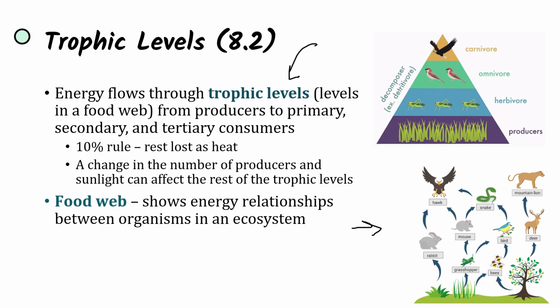So over here we have our producers, our plants, and then our primary consumers are going to be rabbit, grasshopper, bees. Those are the ones directly gaining energy from the plants. Secondary consumers are going to be eating the primary consumers, and so forth and so forth.